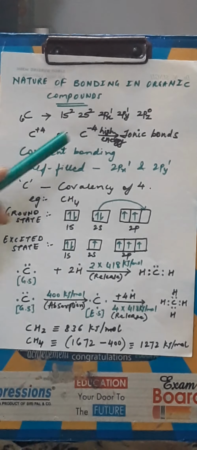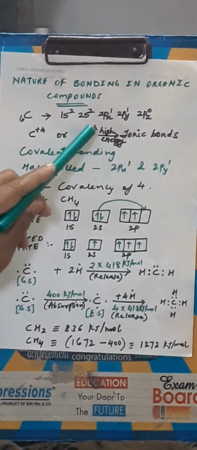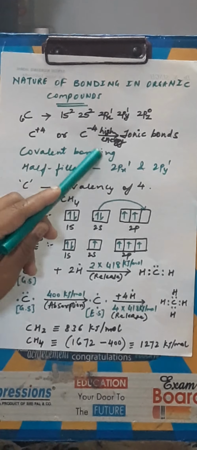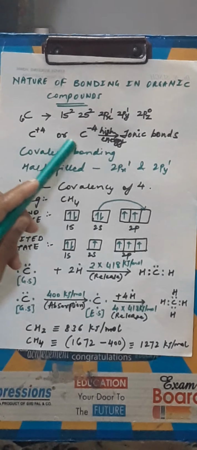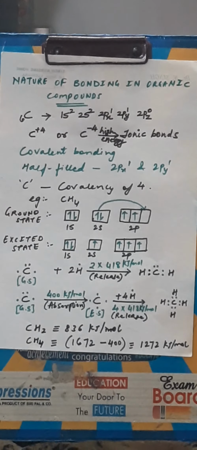However, the existence of ionic bonds requires a high amount of energy for formation of such ions. This implies that carbon cannot form ionic bonds in its compounds due to the requirement of a very large amount of energy. In other words, I can say covalent bond is the bond of main importance in the formation of organic compounds.